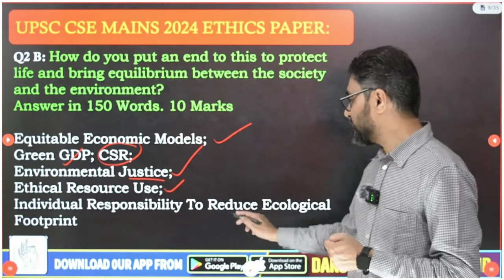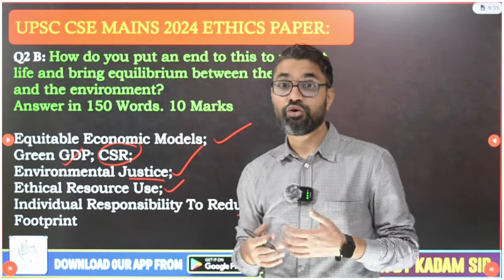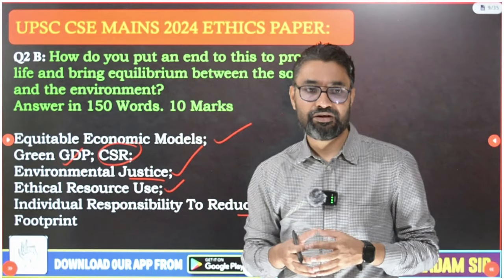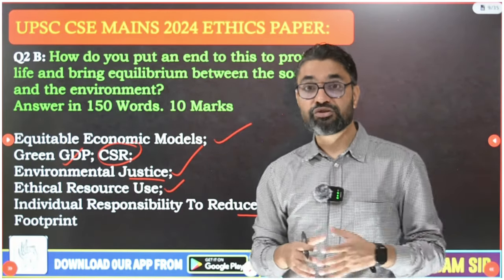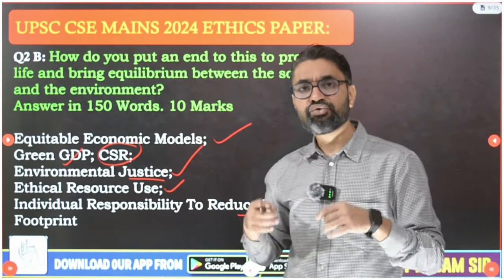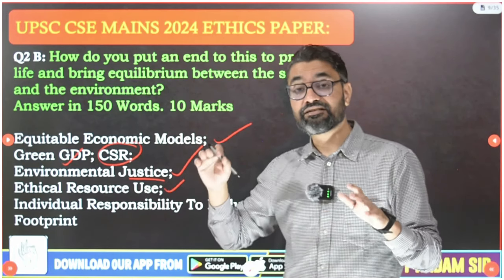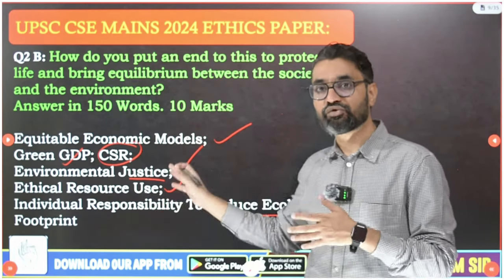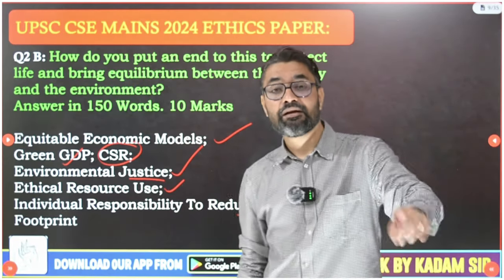And then individual responsibility to reduce ecological footprint. Every individual should consider his own ecological footprint. That is individual moral responsibility: you should not use bikes and cars unnecessarily. Wherever possible, use cycles, go on foot. Use clothes as long as you can instead of buying new ones; don't be extremely materialistic or consumerist, and so on. After discussing these four or five points,